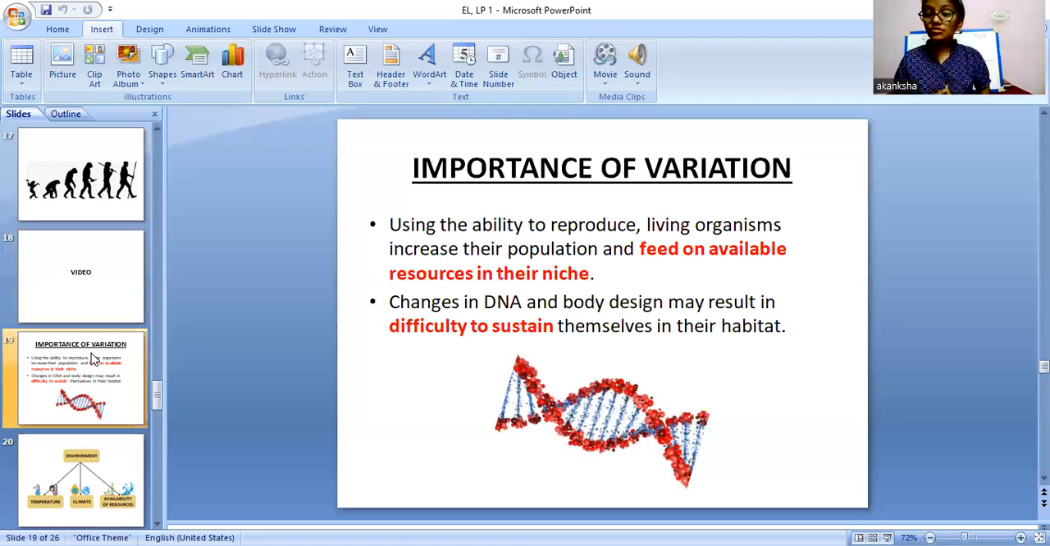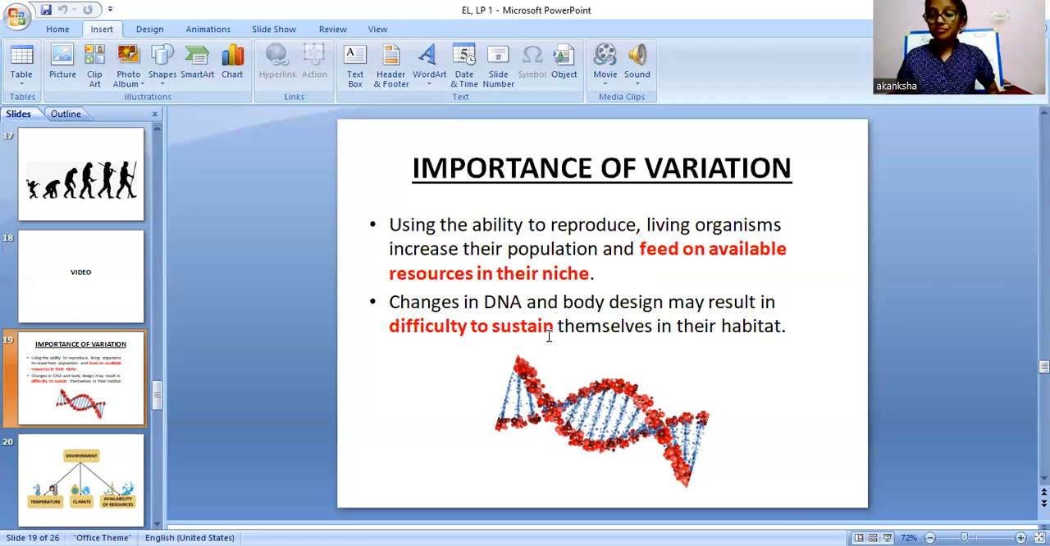Among humans also we see variation. Some have straight hair, some have curly hair, some have different eye colors, skin color difference. So these are different variations. So why is it important? First point is, using the ability to reproduce, living organisms increase their population and feed on available resources in